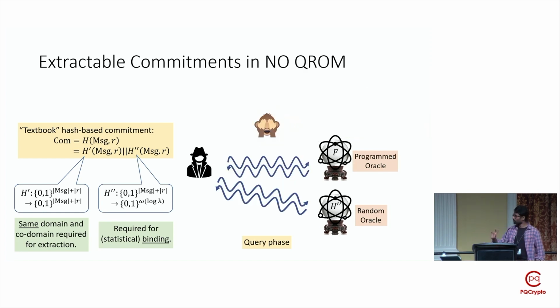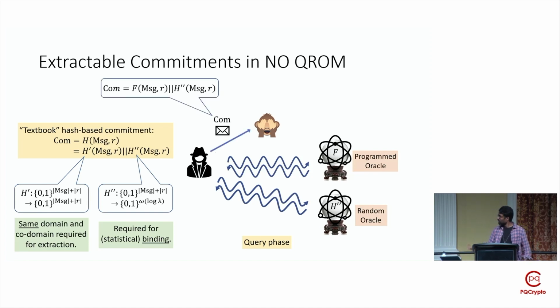And now let's come to the query phase. Again, we allow the adversary access to the programmed oracle f and the random oracle H double prime. Afterwards, the adversary sends a commitment to the extractor. The commitment will be of the form f of (message, r) concatenated with H double prime of (message, r). f, because recall that we are replacing the oracle H prime with f.